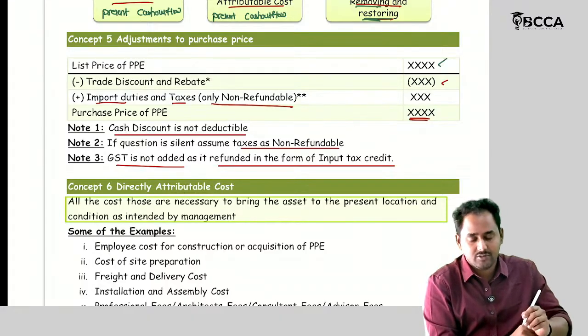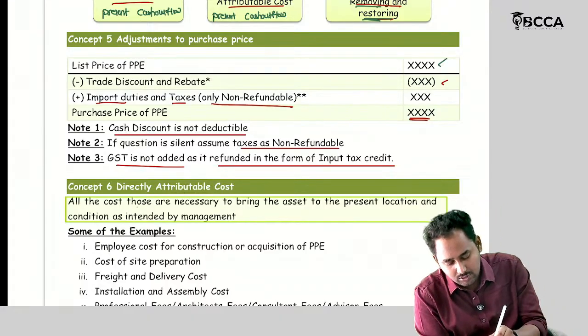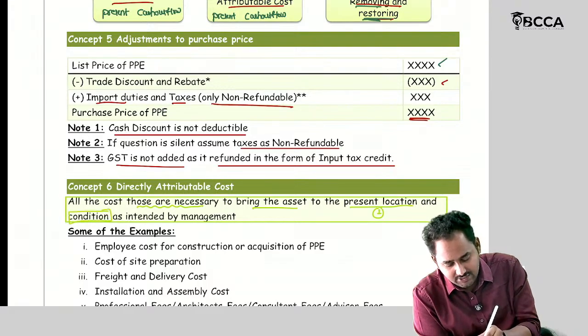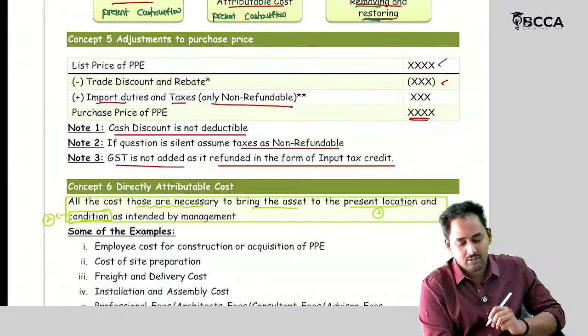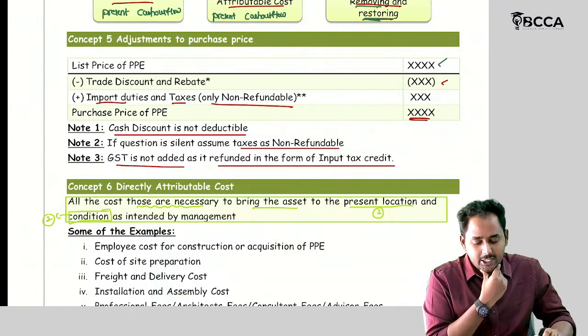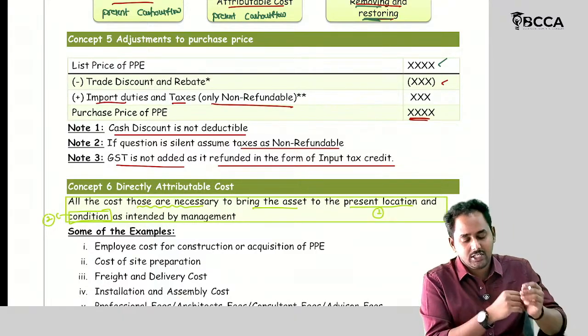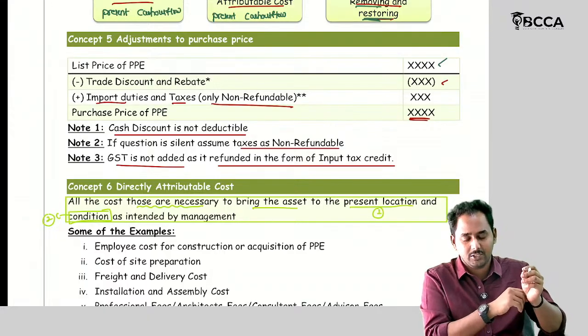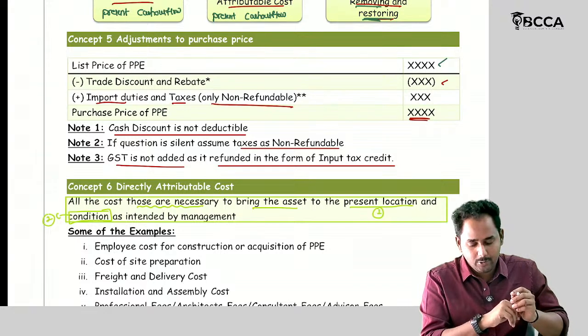Always use the words: all the costs that are necessary to bring the asset to the present location and condition as intended by the management. That is what is meant by directly attributable cost.